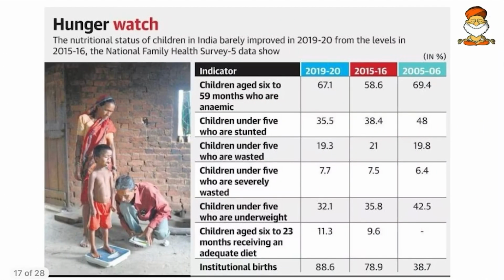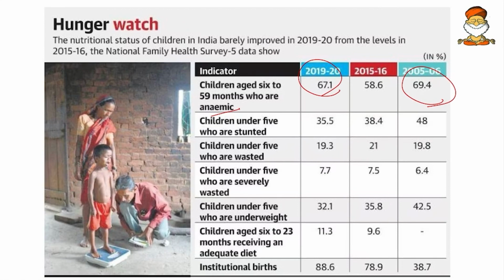Then come to the next, NFHS-5, the National Family Health Survey 5. Here is a brief one. Friends, keep the data as minimal as possible. Don't flood your brain with so much data. Here we have the comparison. When it comes to children aged 6 to 59 months who are anemic, we are improving. In 2005-6, we had 69.4% of children who were anemic. Now it is 67.